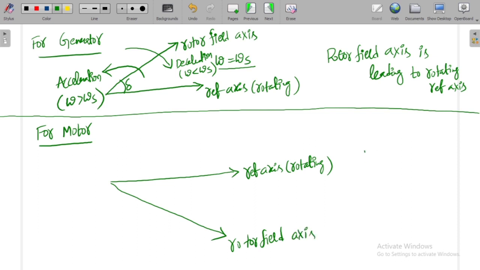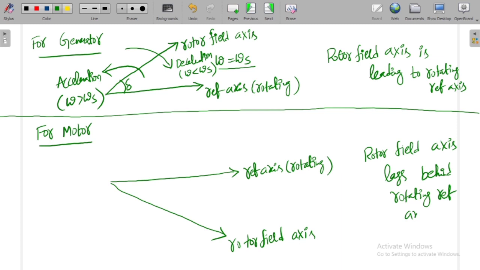What we can understand from this is that in the case of a motor, the rotor field axis lags behind the rotating reference axis. Now what is the load angle?